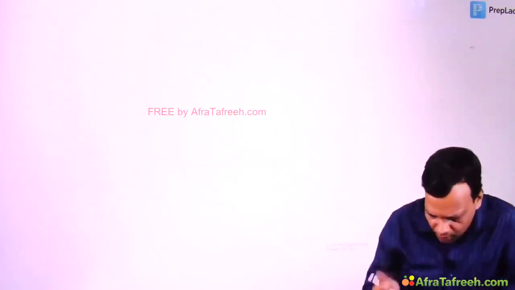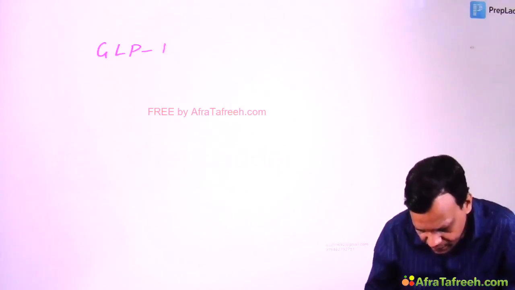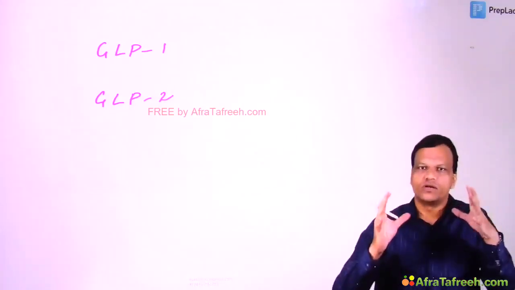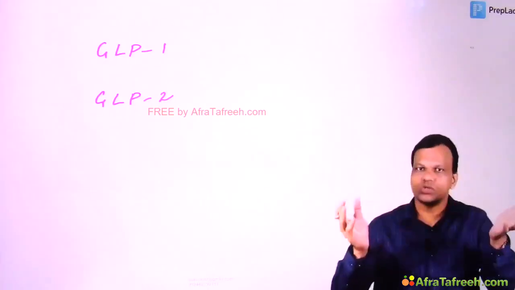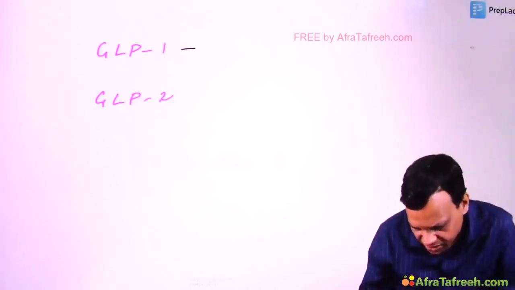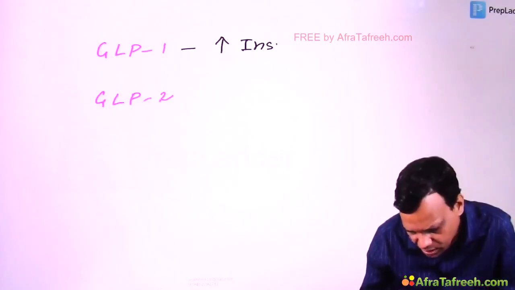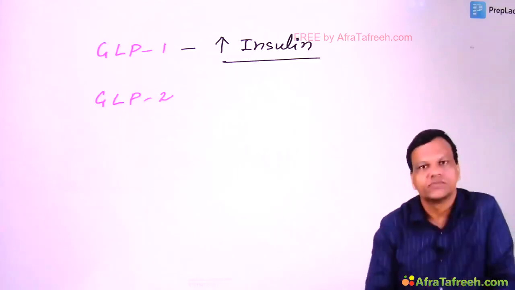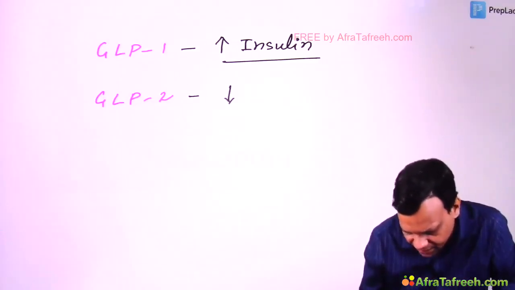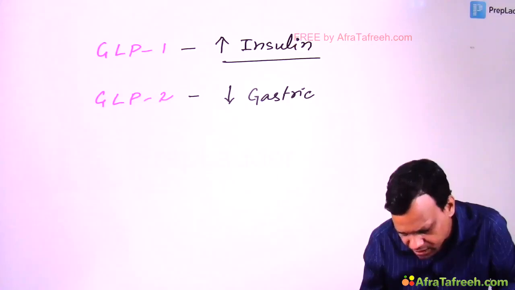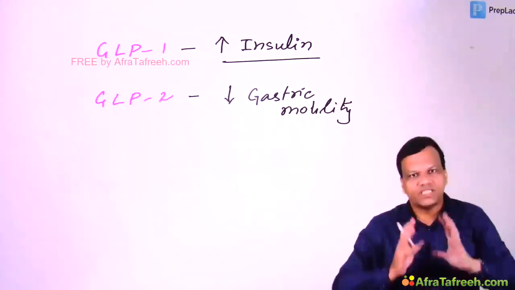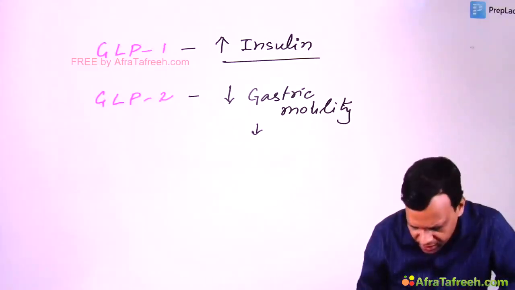Now coming to GLP-1 and GLP-2. We discussed the two major functions of glucagon-like peptide. One is to release insulin and second is to decrease gastric motility. GLP-1's major function is to release insulin, so all the drugs which are GLP-1 analogs have their major function in diabetes. Whereas GLP-2's major function is to inhibit gastric motility. Although it can also increase insulin, the main function is to decrease gastric motility. The major condition where we want to decrease gastric motility is short bowel syndrome.